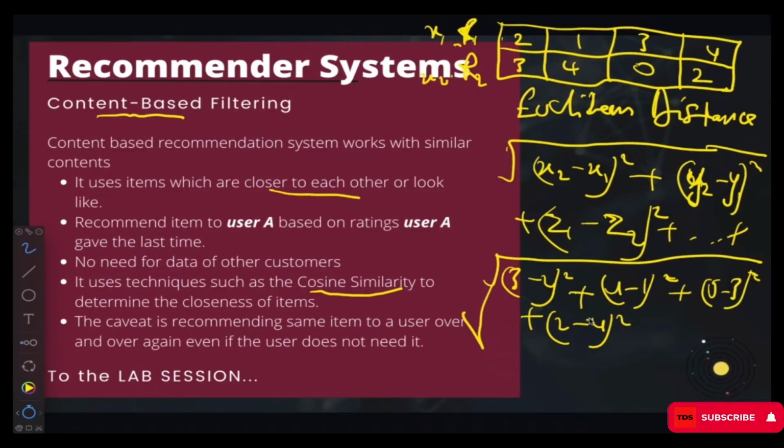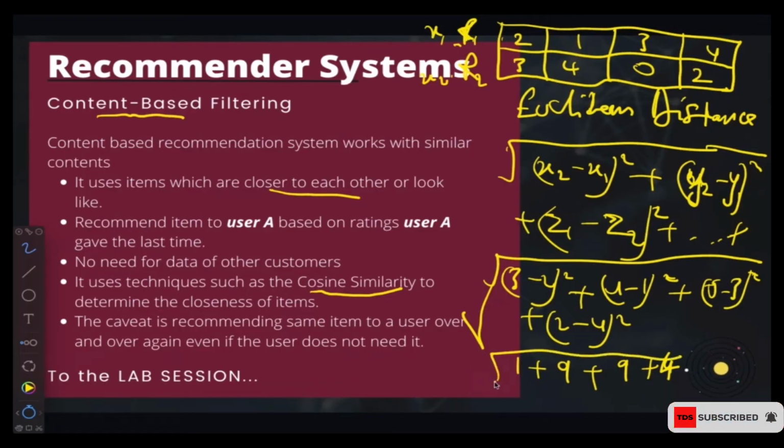Now if we do this, 3 minus 2 squared is 1, plus 4 minus 1 is 3, squared gives 9, plus 0 minus 3 is minus 3, squared gives 9, plus 2 minus 4 is minus 2, squared gives 4. So this is what we have. Then we find the root of that.